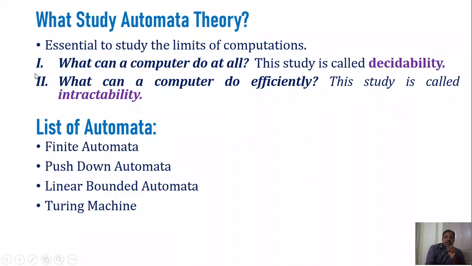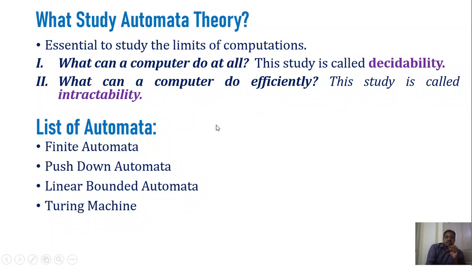So as I mentioned earlier, we are studying this theory of computation to understand what computational problems can be solved by a computer and what computational problems cannot be solved by a computer, right? The problems that are solved by the computer are called decidable, right? And the problems that cannot be solved by a computer within polynomial time are called intractable. Okay, so these are the 2 points. To understand these, we need to study automata theory or theory of computation.